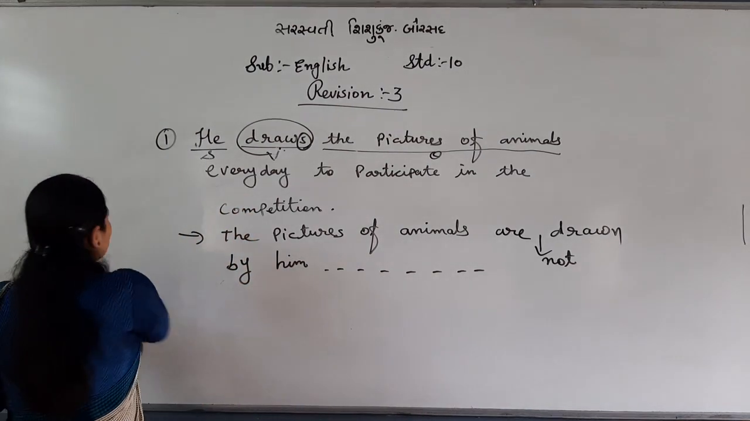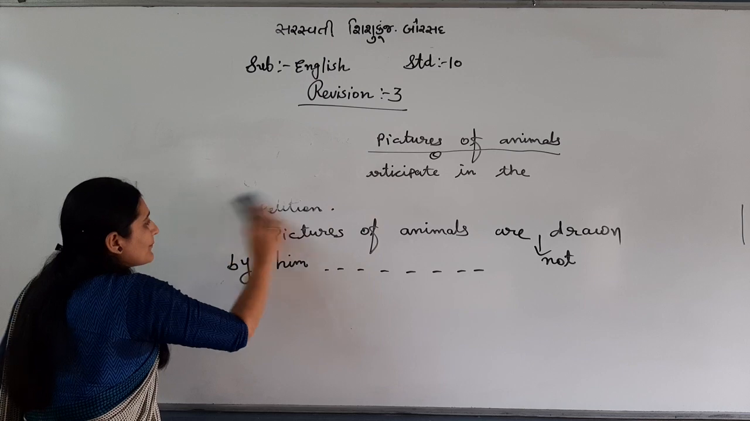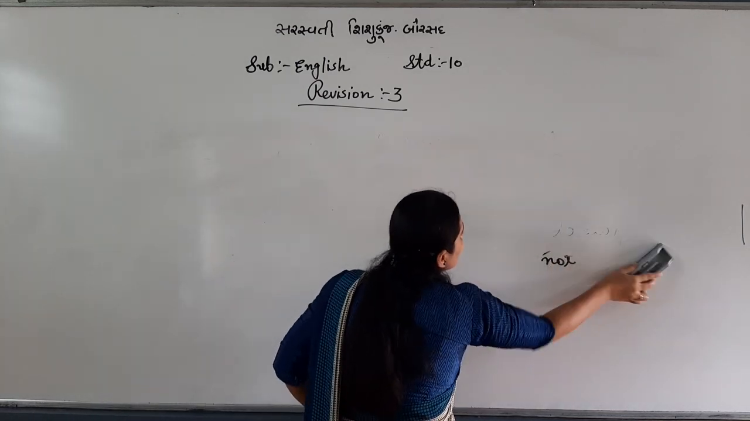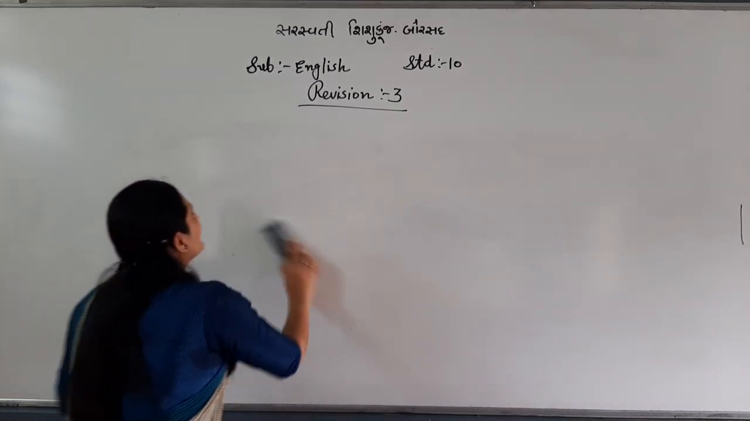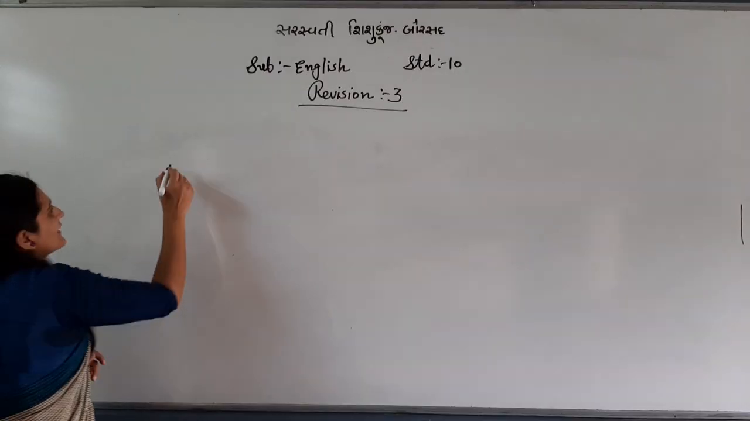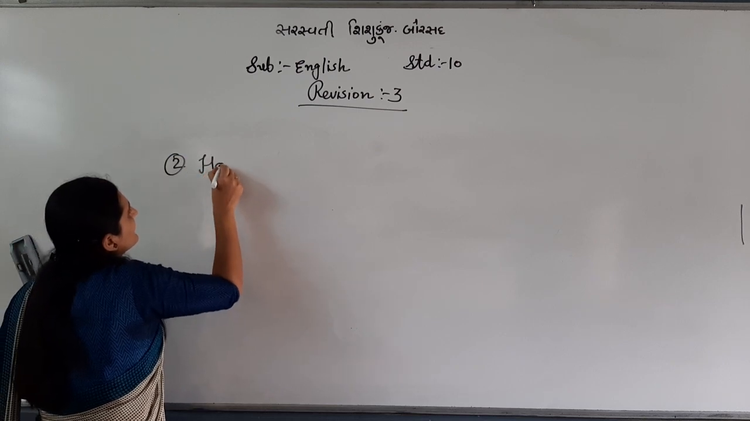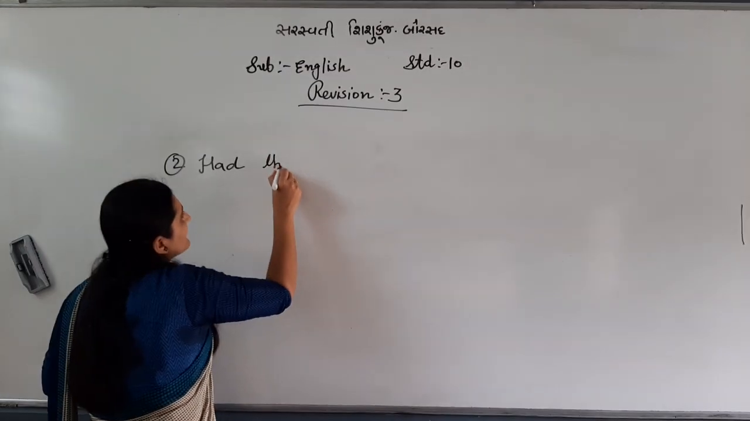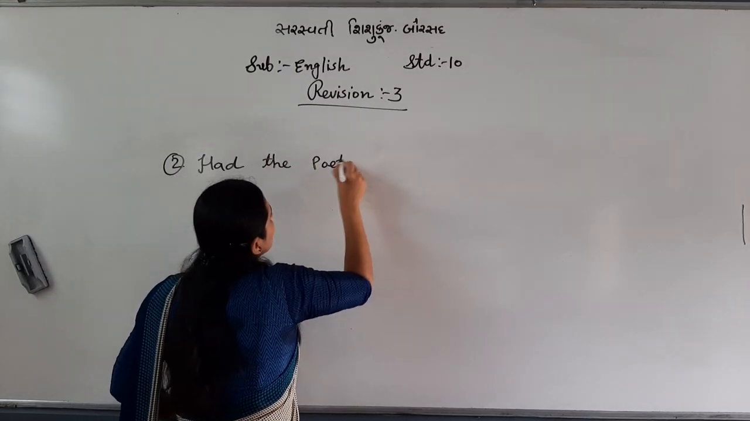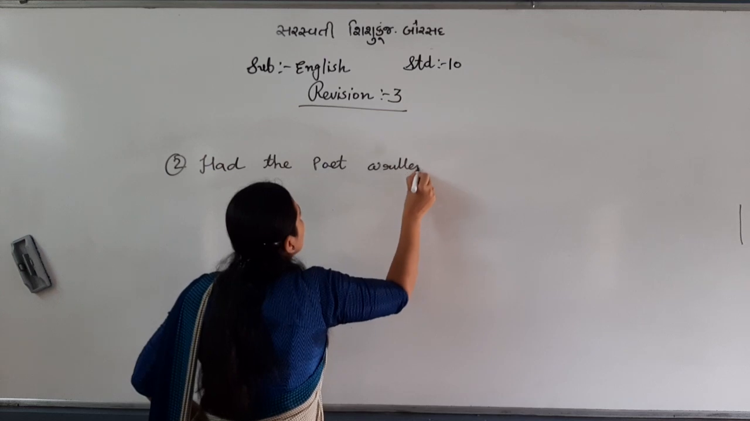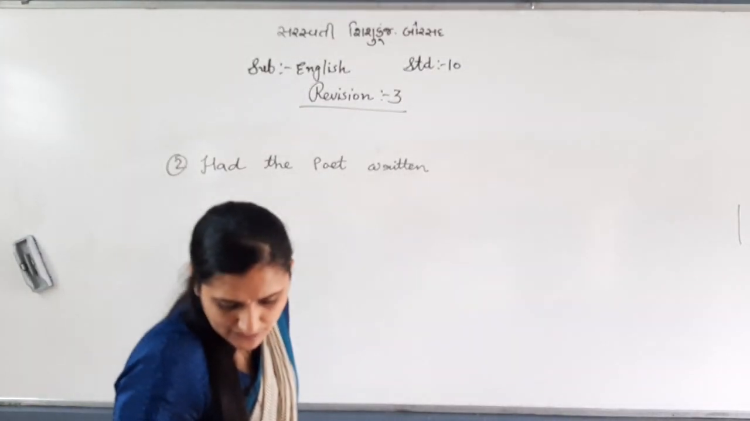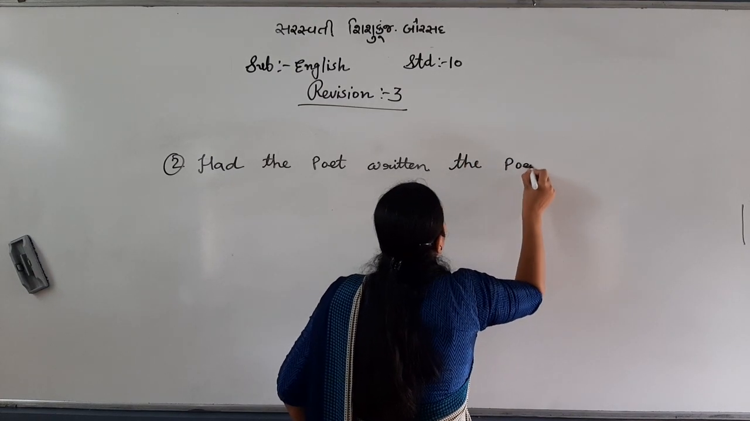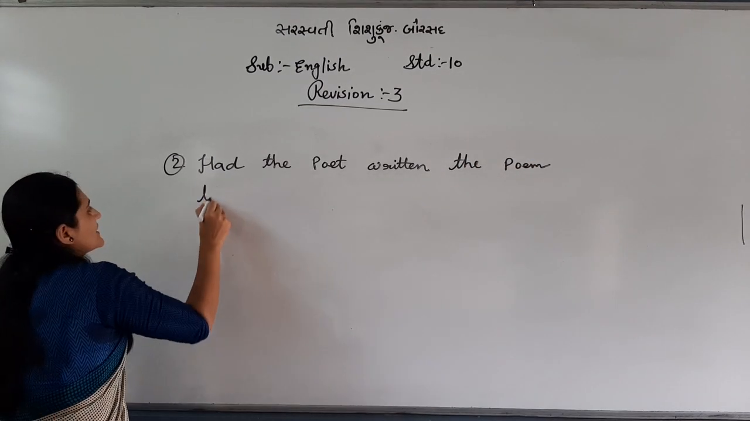Okay. Let's have the second one. This was simple and negative, I explained. Now the next one is interrogative. Let me take one sentence of interrogative for active passive. Had the poet written the poem last year?